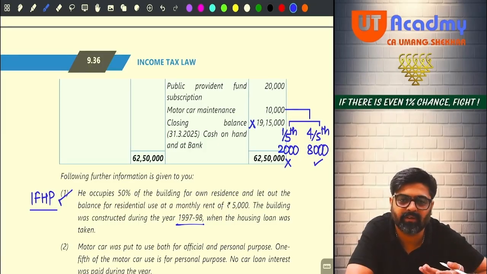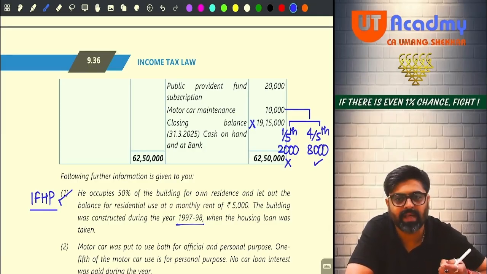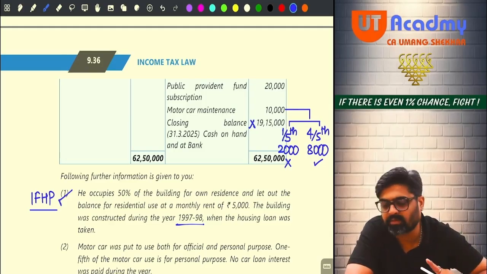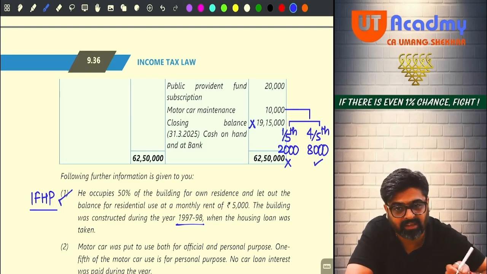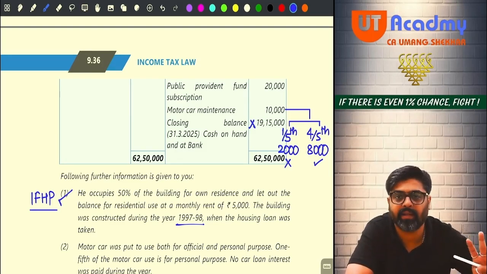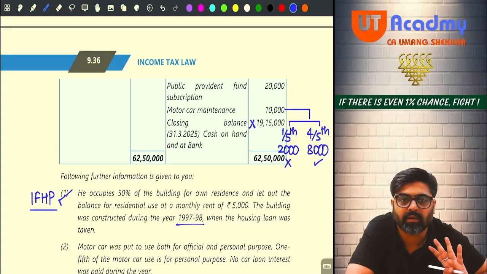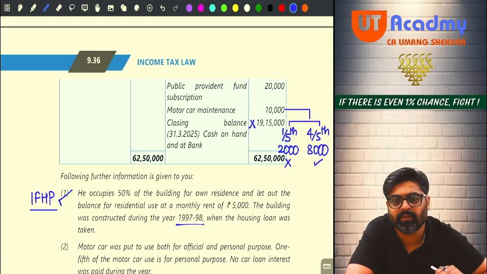Sir, profit is not given only. Direct method we are using. So if we are using direct method, we will be concerned about 8,000 only. So when I will be taking my business income, from my business income I will be reducing my business expense. What business expense I will reduce? 10,000 or 8,000? Only 8,000. Got it, sir? Now wait.